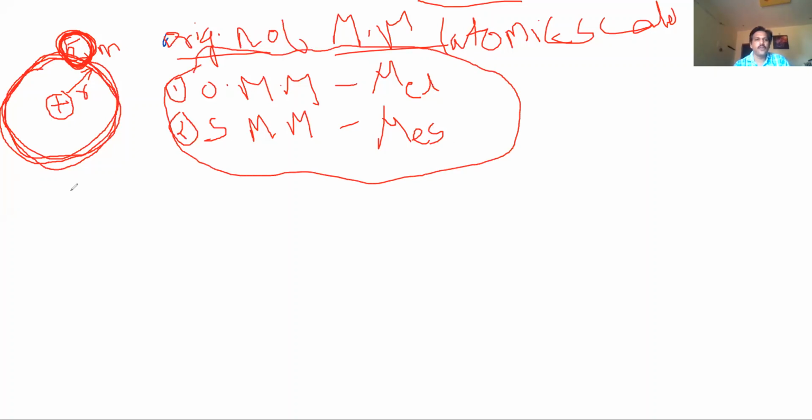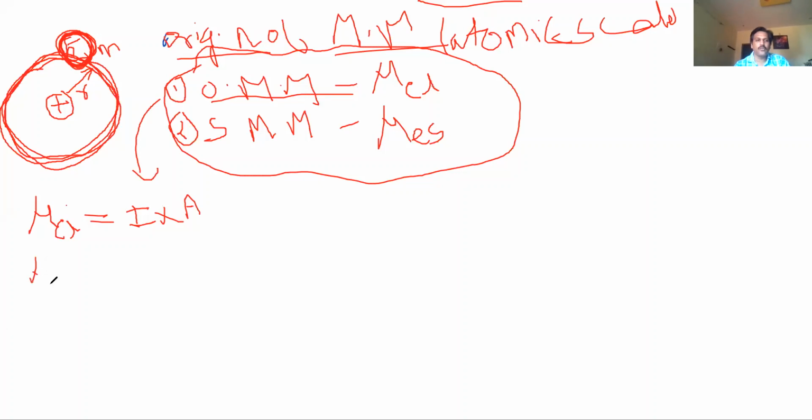Okay, so first we will discuss the orbital magnetic moment. When it is revolving around the nucleus, first I am deriving the orbital magnetic moment. So what is the orbital magnetic moment? We can write mu e as current into area. The electron revolving around the nucleus is nothing but current, and it covers some area, which is written as A.